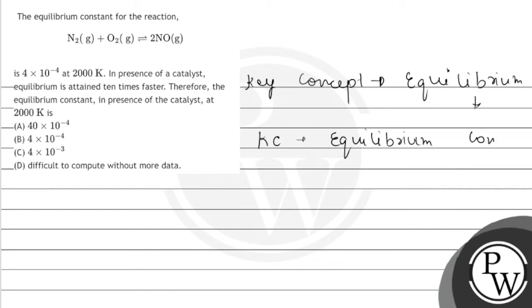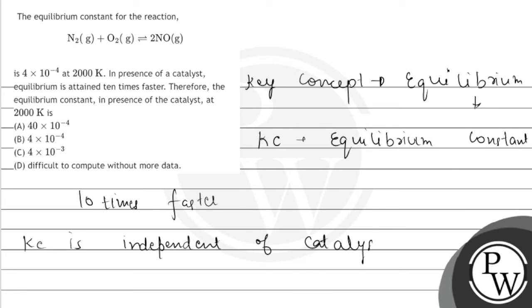It is said that on adding a catalyst the rate becomes 10 times faster. So we have to predict the value of the new equilibrium constant. So basically what happened, Kc is independent of catalyst. It only changes with change in temperature.